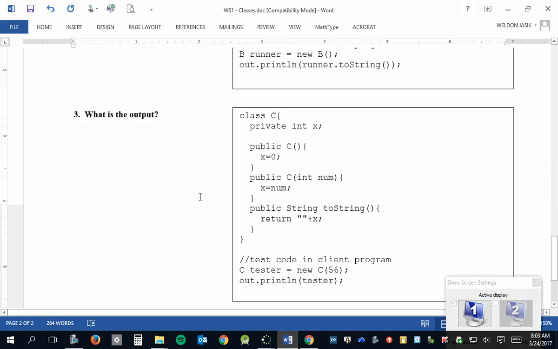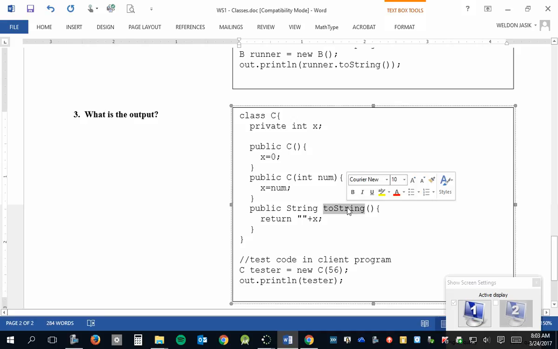First of all, how many constructors are in this class? 2, actually, right? There's the one that takes no parameters. It's called the no argument constructor or the default constructor. And then the one that takes 1 int as a parameter. And then that's it. And then how many methods are in this class? 1, the toString method.